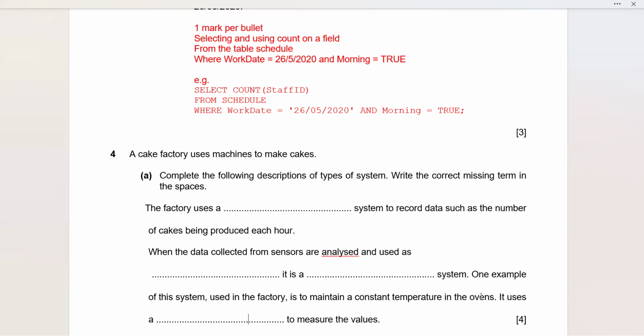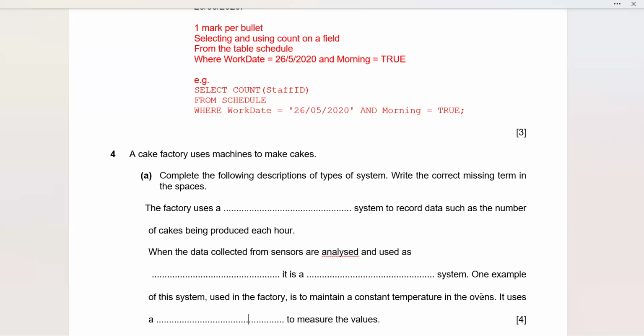When the data collected from sensors are analyzed and used as dash, it is a dash system. One example of this system used in the factory is to maintain a constant temperature in the ovens. It uses a dash to measure the values. Now this is your 4-mark question, having 4 blanks, and you are supposed to fill in those blanks.